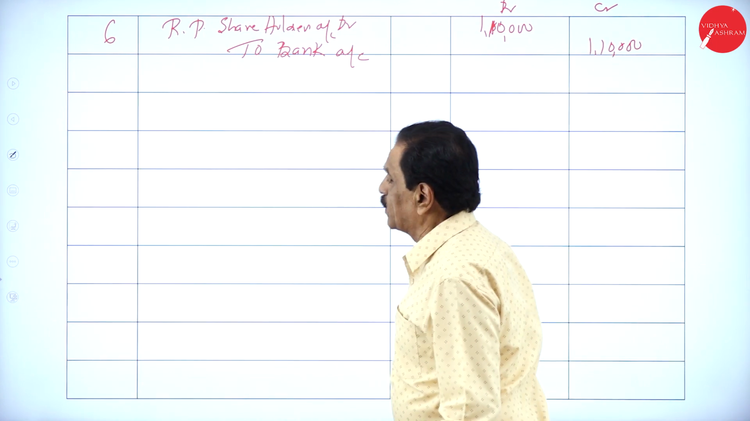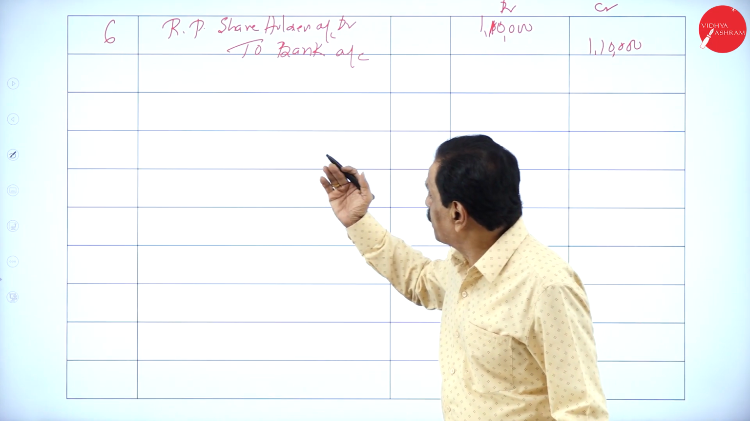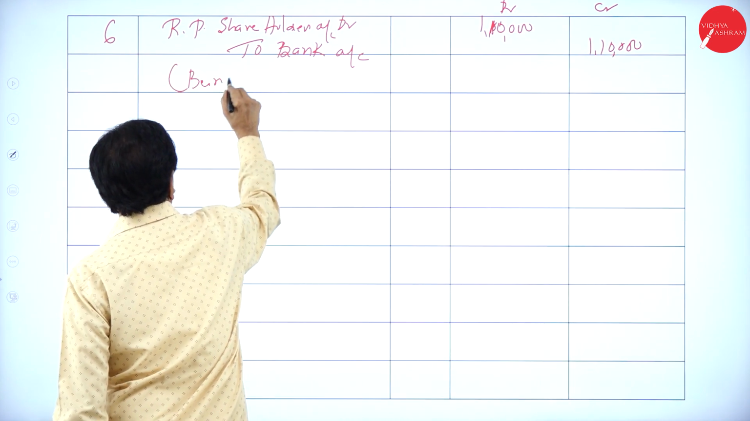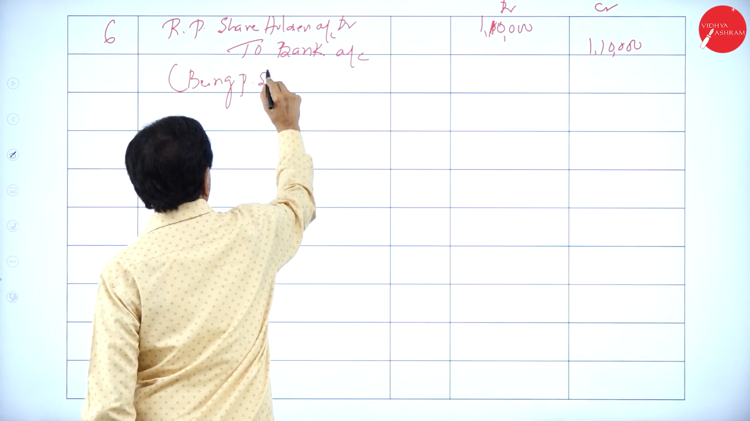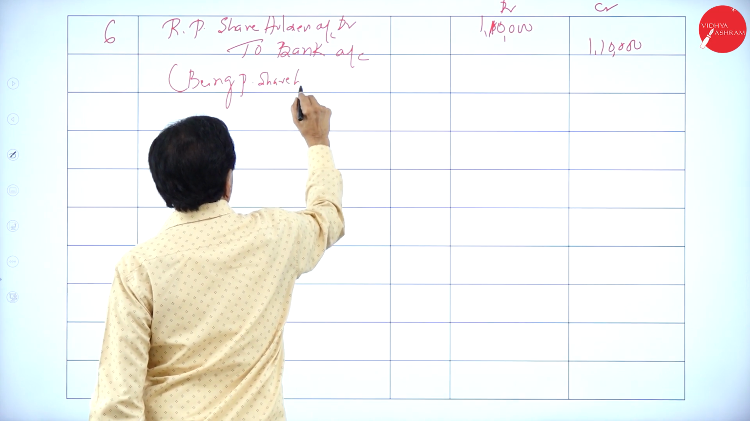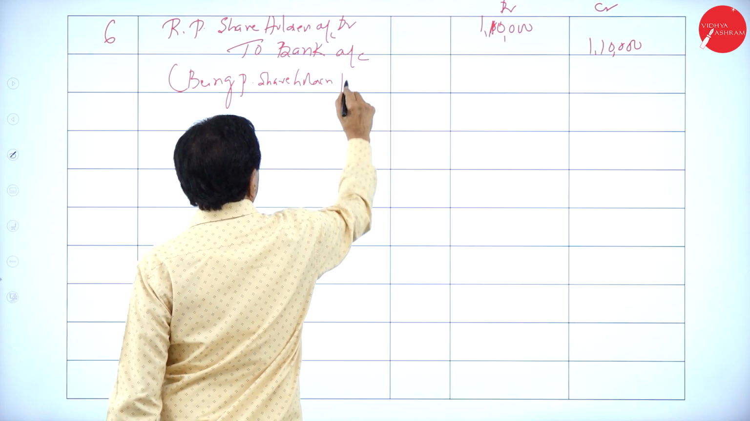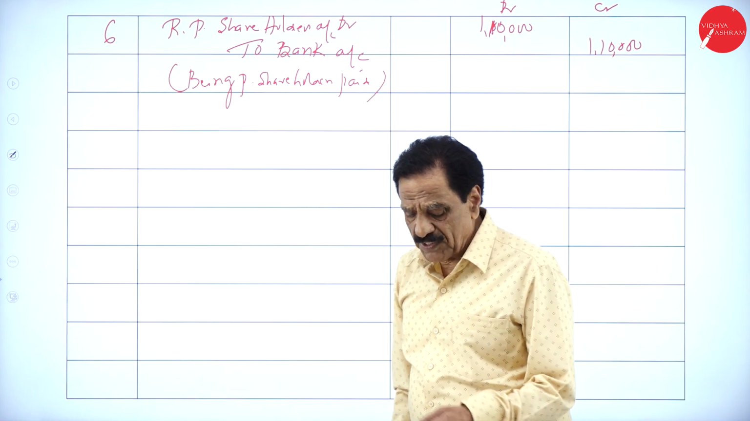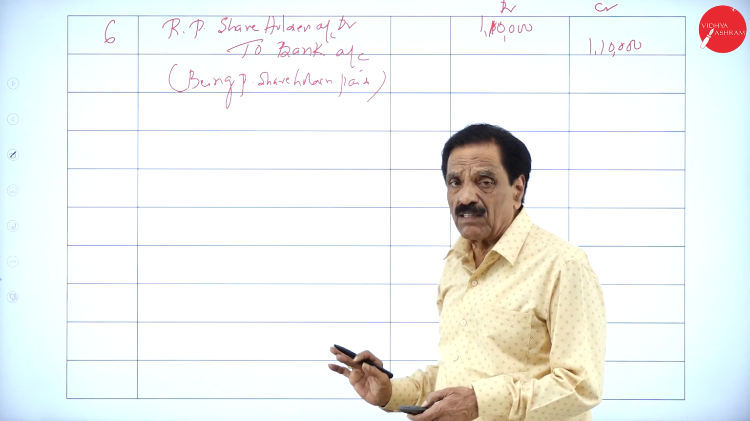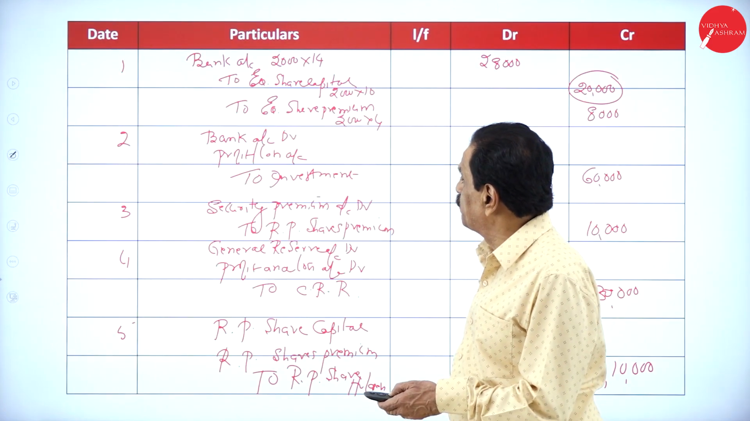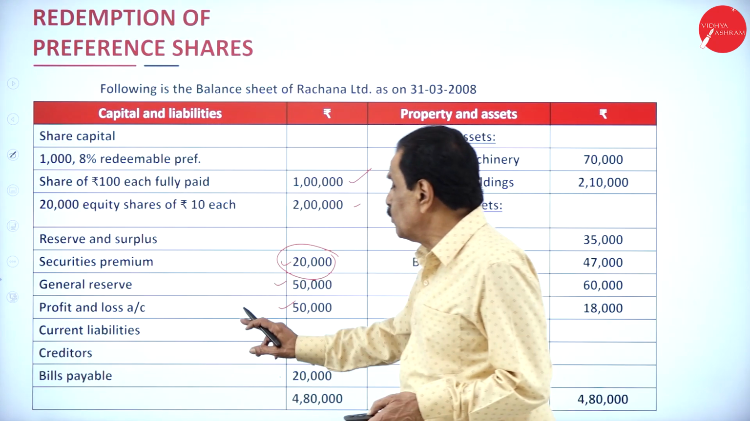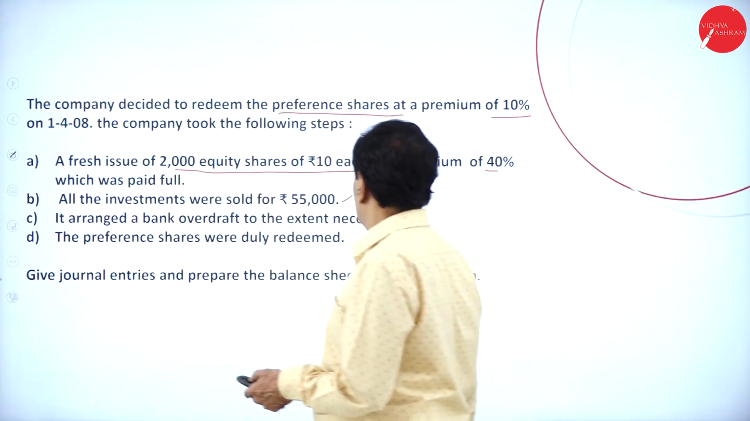Being preference shareholders paid. We have paid the preference shares. Now you have to prepare the balance sheet. If you see your profit and loss account, you have got 50,000.